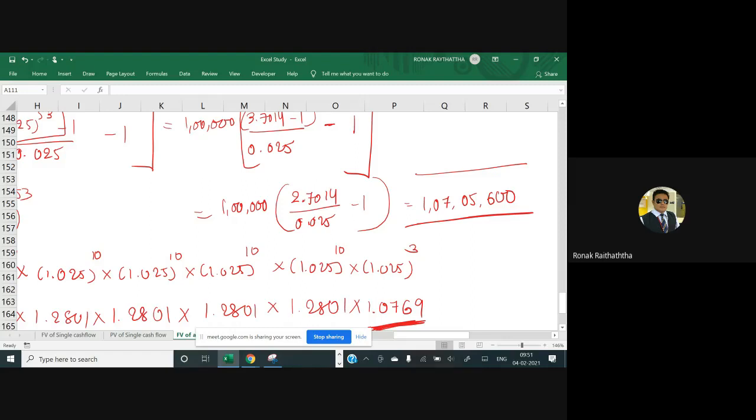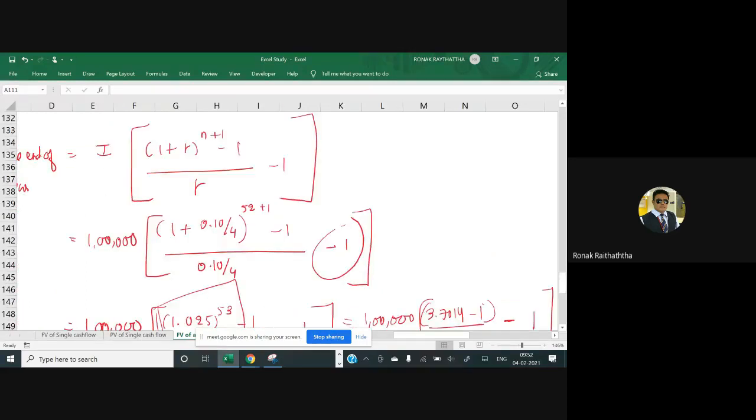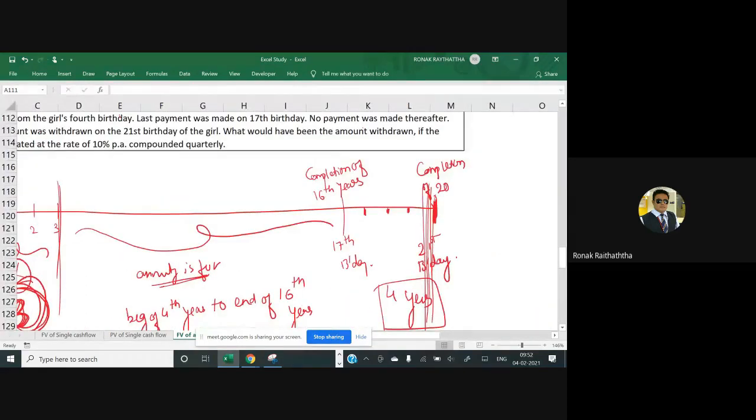The reason being, see, this is still the amount at the end of the 16th year. We still have how many years for which the compounding will take place? Go to the timeline again, check it out. 4 years. So at the end of the 17th, at the end of the 18th, at the end of the 19th, and at the end of the 20th. So at the end of the 20th year, that's going to be the 21st birthday.